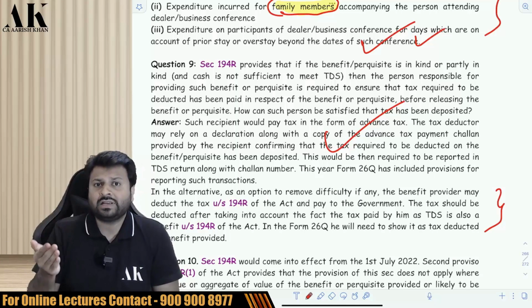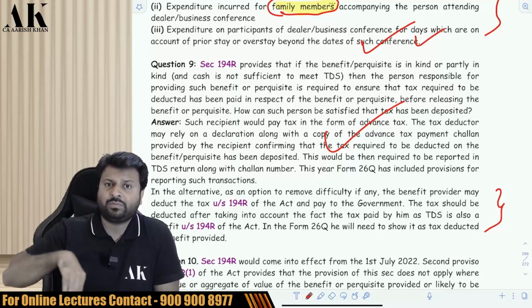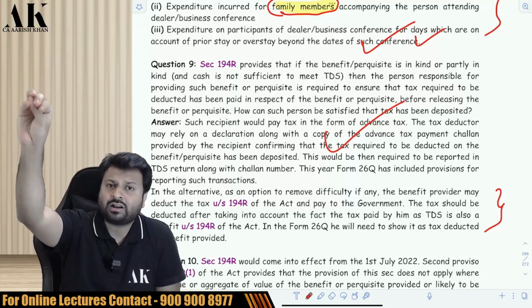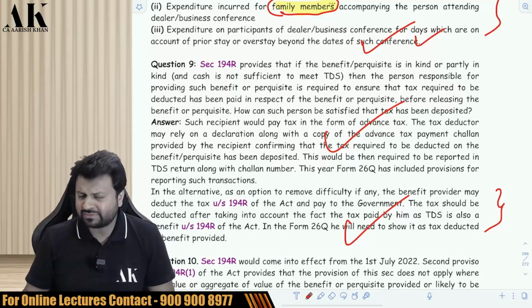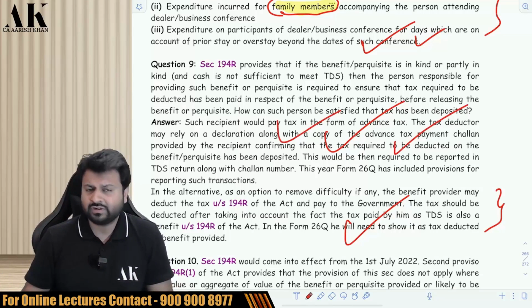Because the value of the car is 50 lakhs, I have to gross up that amount, so it will become 55 lakh rupees, and I have to pay 5 lakh rupees from my pocket. That 55 lakh rupees will be the income of the other person, and accordingly he will show the income of 55 lakh rupees and pay the tax. So this is a very strange manner, not very important in practical life. Most people are going to follow the first one only, not the second one.